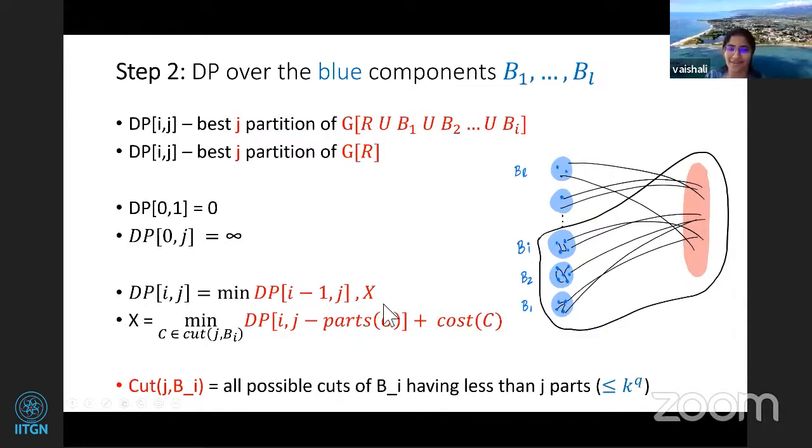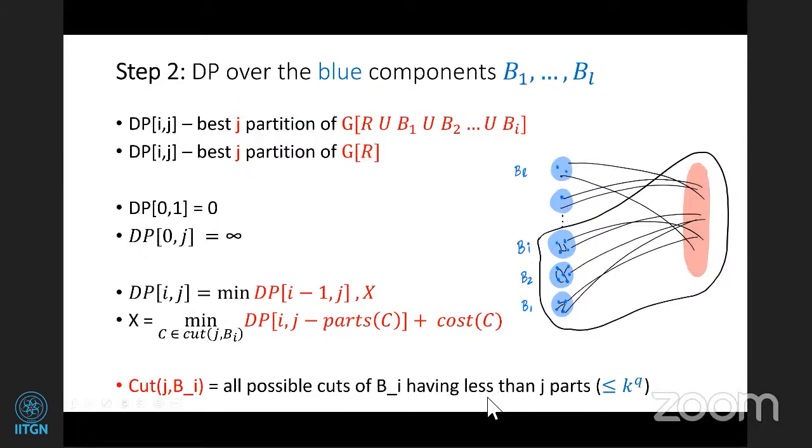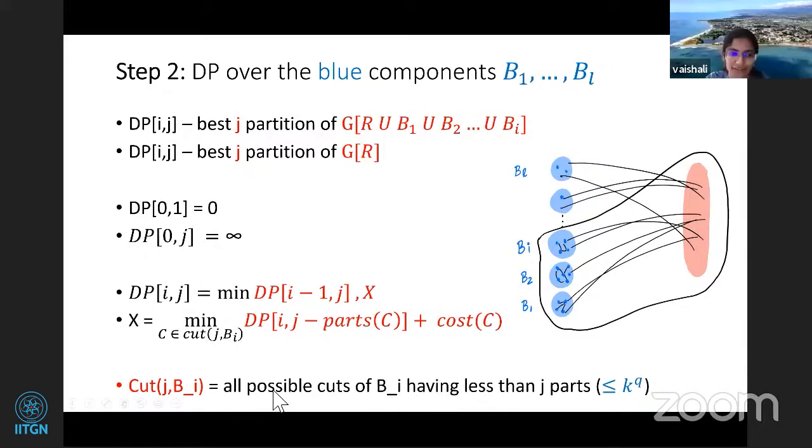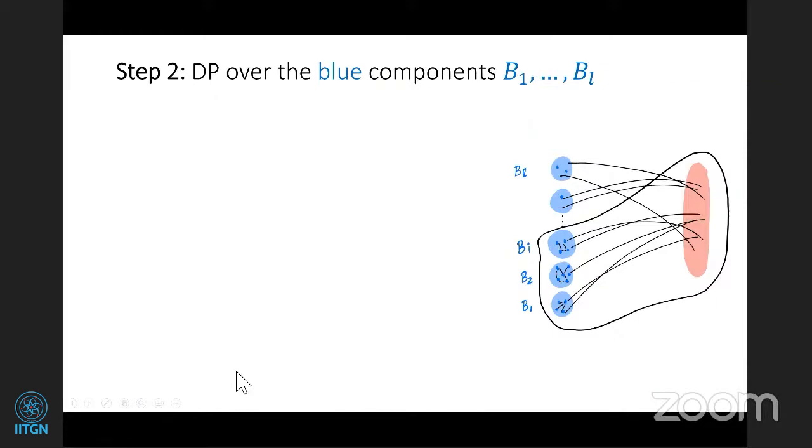I think I might be missing some base cases here and there, so there might be some edge cases to handle, but this is the overall view, right? Now the core part is to understand, for each DP state, how many possible cuts you need to consider. By property 3, your B_i has how many vertices?